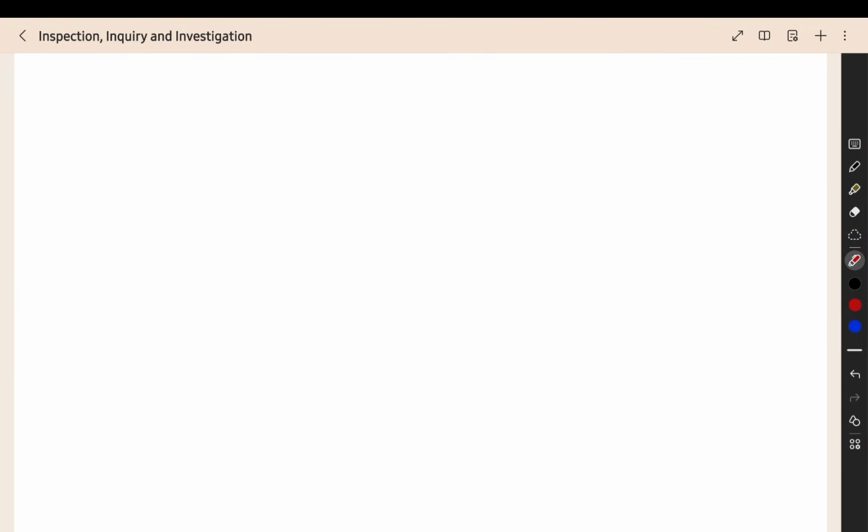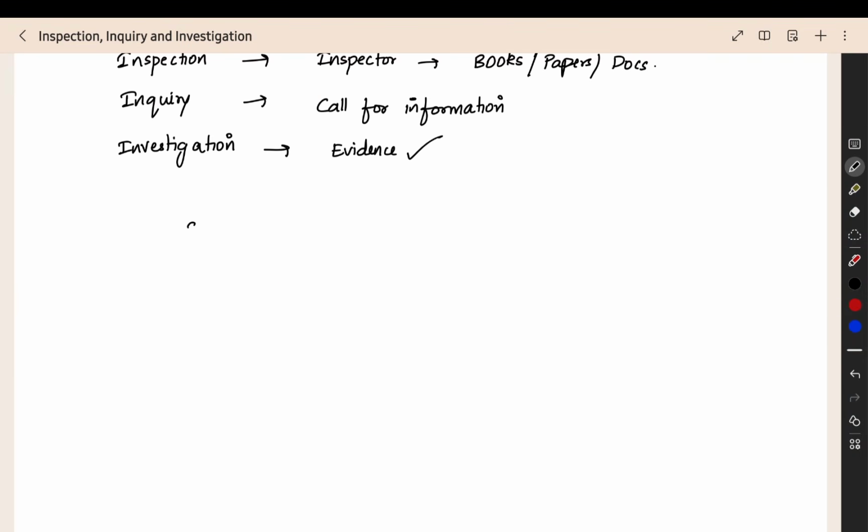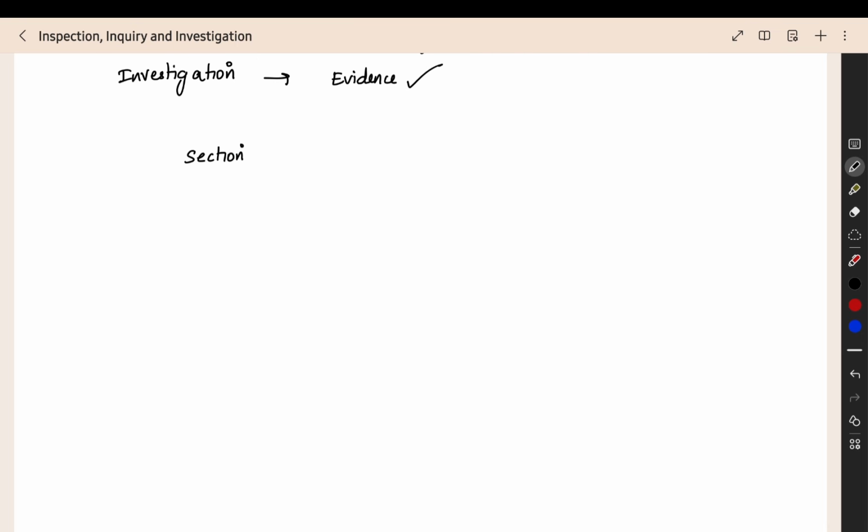Now we can see the sections. We have various sections here. The investigation itself has various types. When you see section number 206, there we will have the inquiry and then the inspection.